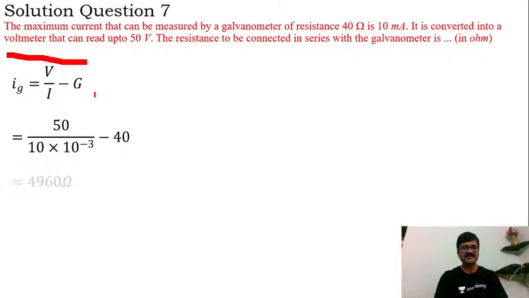So we'll get the answer as 4960 ohm. This is the resistance that I should connect in series with the galvanometer in order to convert it into a voltmeter. So this is question number 7, my dear students.